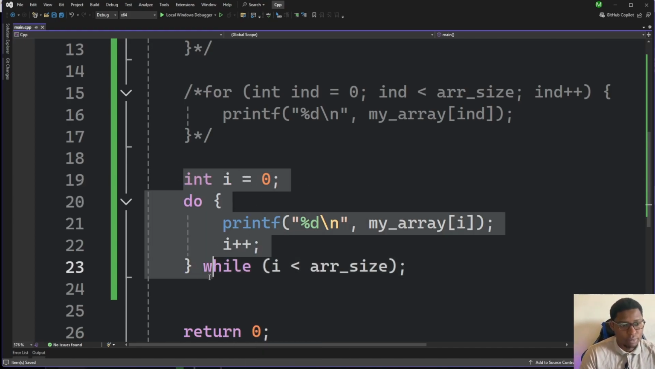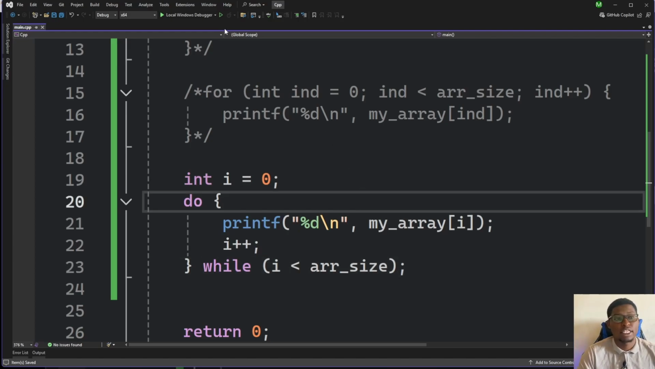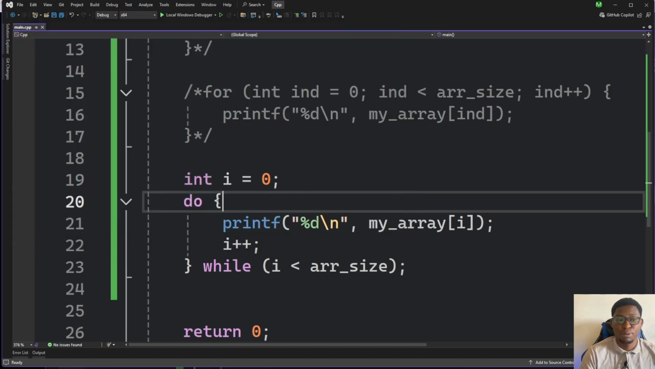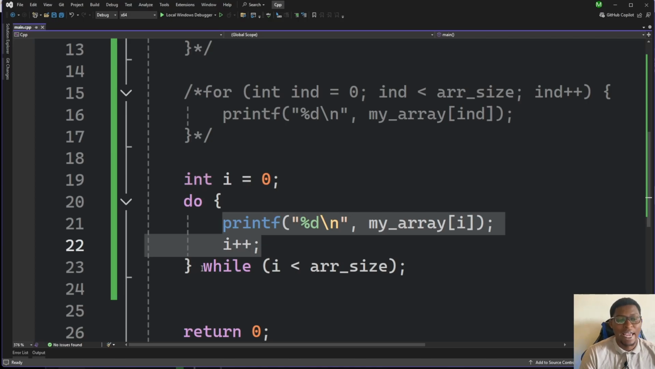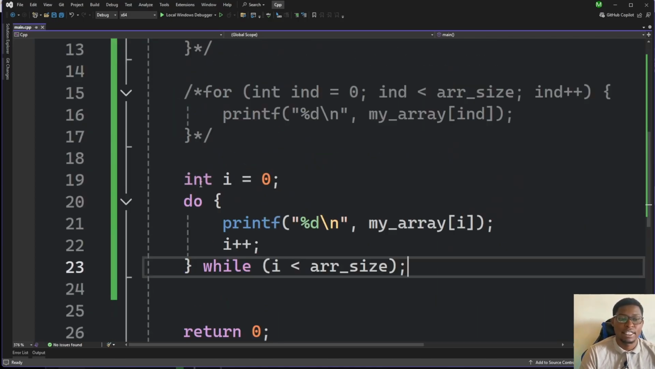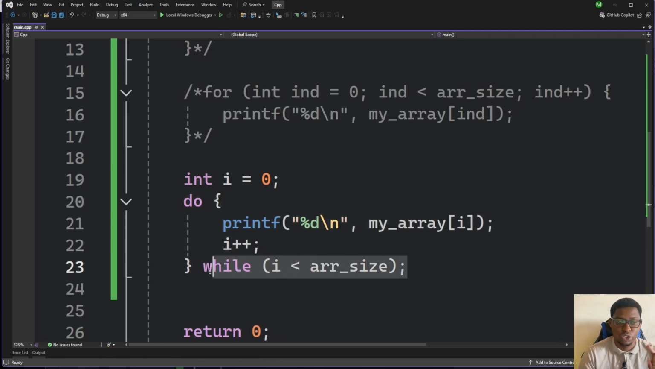So it will execute the first statement. It will execute this first before it checks our condition. So if we run this, we expect to get the exact same result as before: 1, 2, 3, 4, and 5. So we have a do statement which we enclose in these curly braces. So do this while this condition is true. The difference between a while loop and a do while is that for a do while, the first statement will always be executed once before we check our condition.